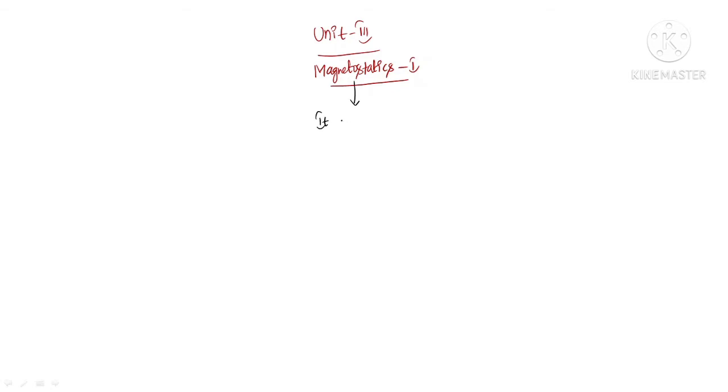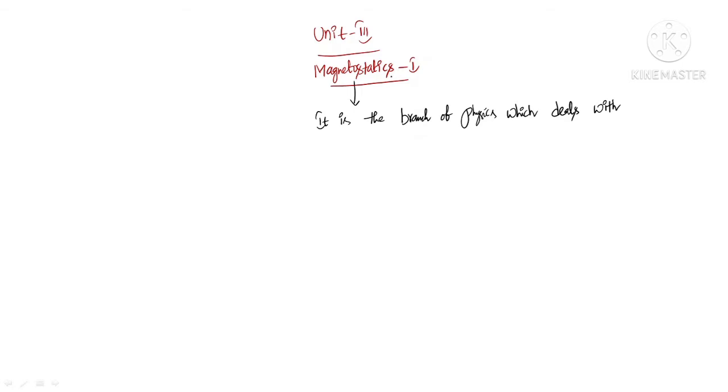It is the branch of physics which deals with static magnetic fields.